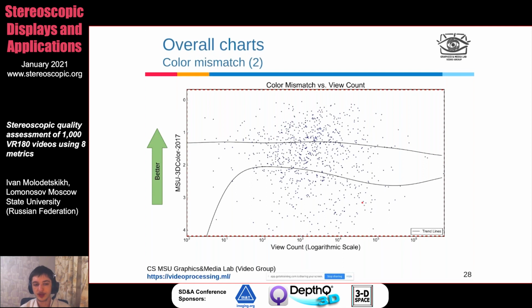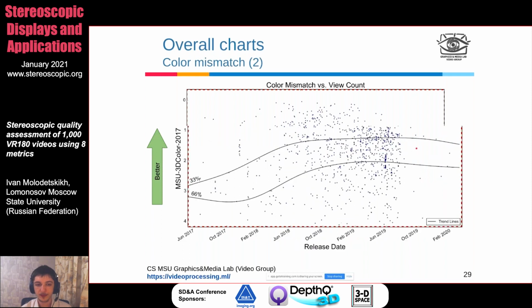Charted against the view count, we see the same fall-off to the left, which is likely caused by a few videos with such a small view count. And overall, not really any clear trends towards improvement with popularity.